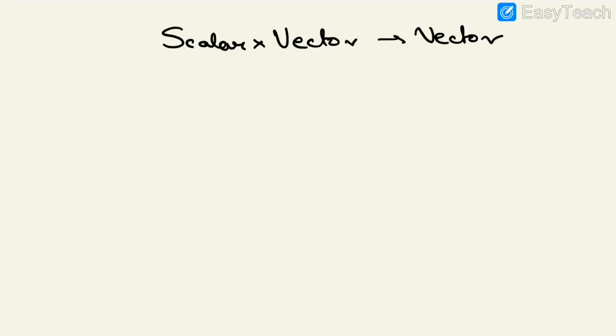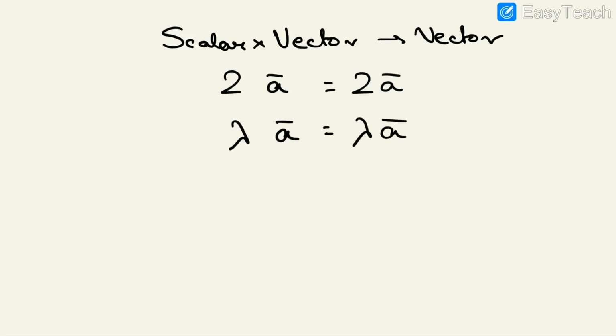That is multiplication with a scalar. We have already learned scalar multiplied with a vector. What does it give? It gives a vector quantity, right? Like 2 a cap, it will give you 2 a cap. Modulus will be 2 times of a, direction of the vector will remain same, right? Lambda into a cap will give you lambda a cap. The magnitude will be lambda times modulus of a. It's only the magnitude, the length of the vector will get increased by lambda times, the direction will remain same.